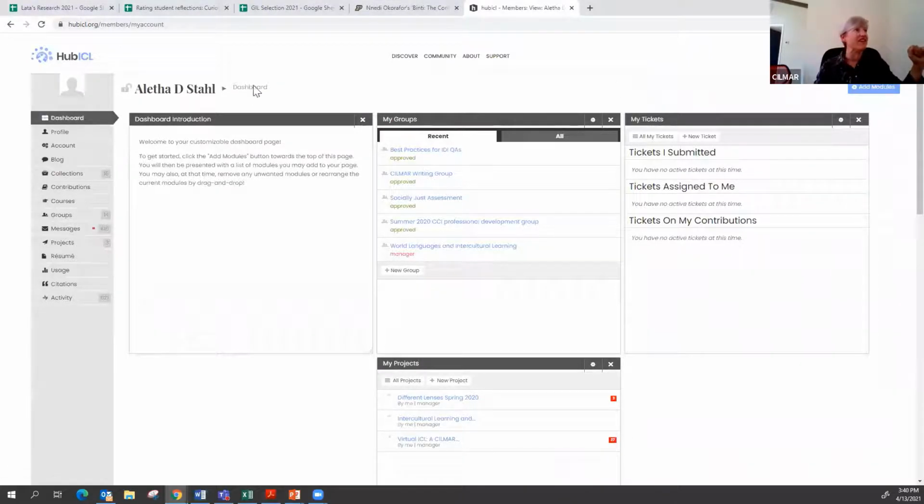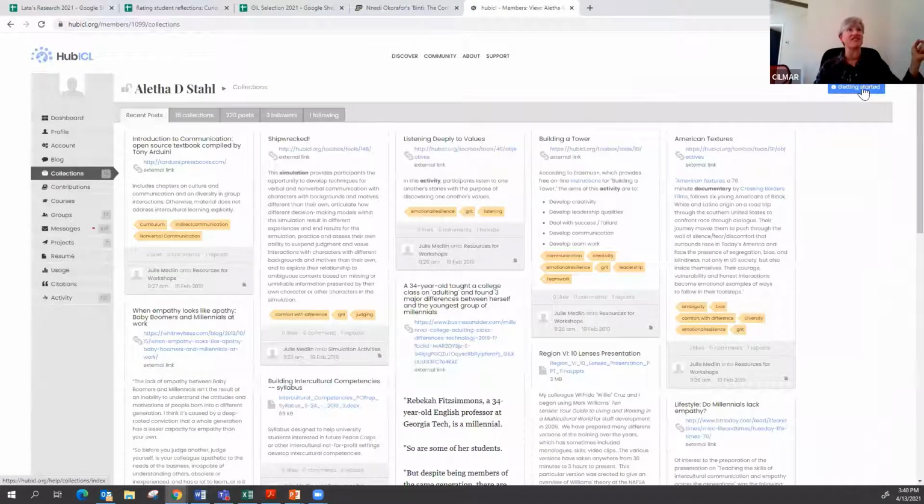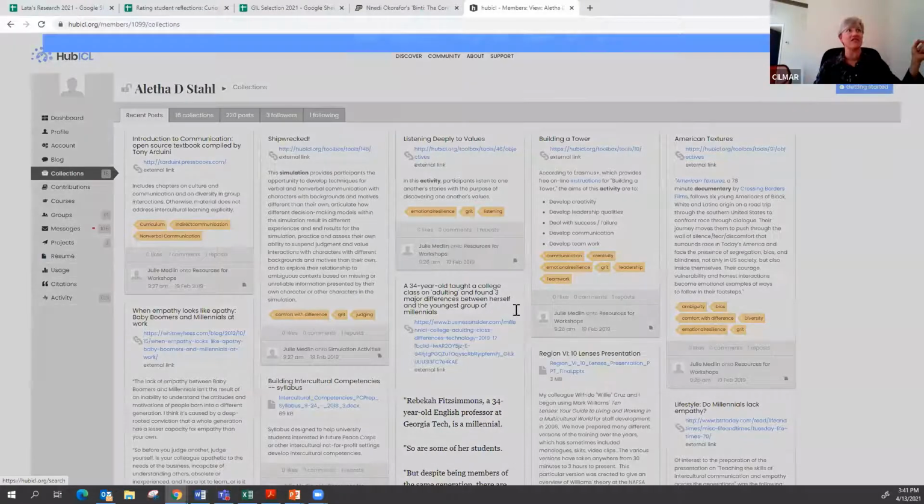So let me get in here. First of all, let me show you that I have two collections that might interest you. The easiest way to search for collections is to go over into the search area and type in the name of the collection. So one collection that could interest you is Activities Easy to Adapt for World Languages.